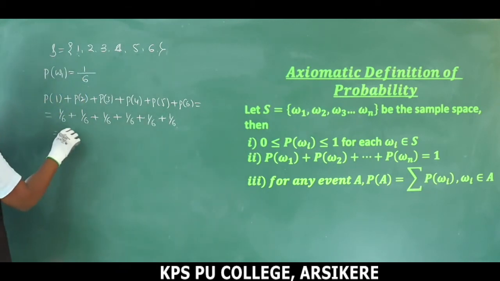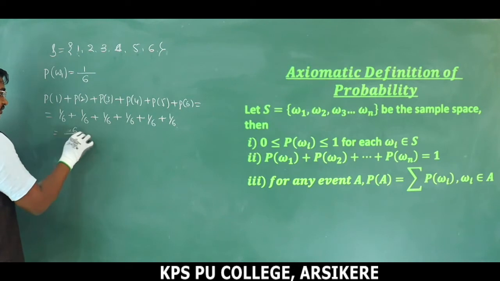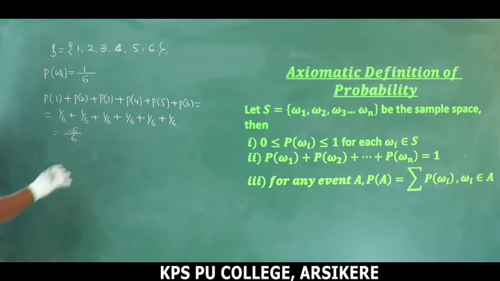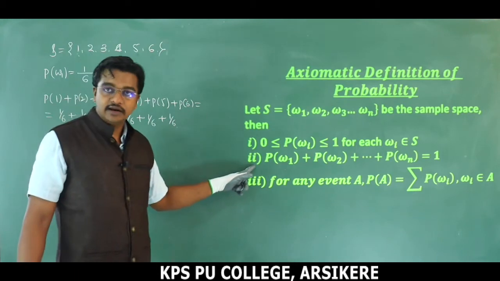Therefore the answer becomes 1, that is 6 divided by 6. 6 is the LCM there, we will get 6. 6 divided by 6, we are left with 1. Therefore the probability of this becomes 1. This is the condition for the second one.